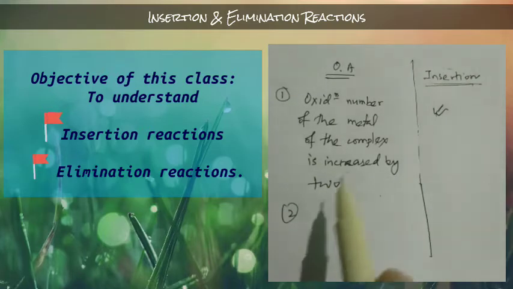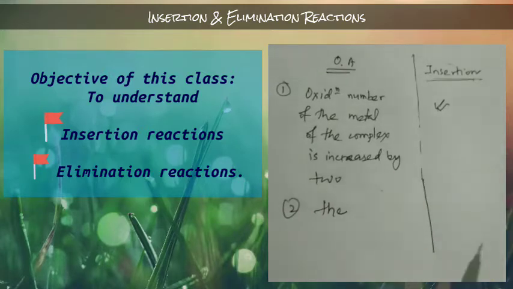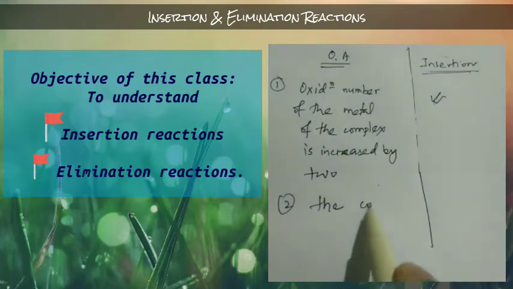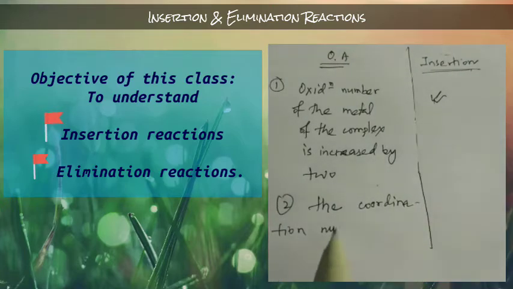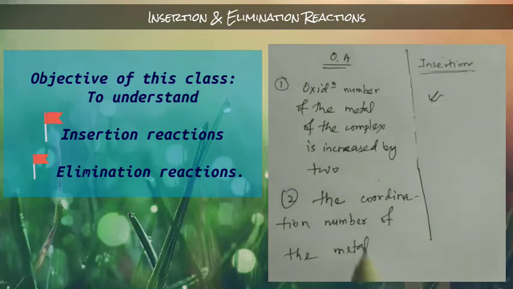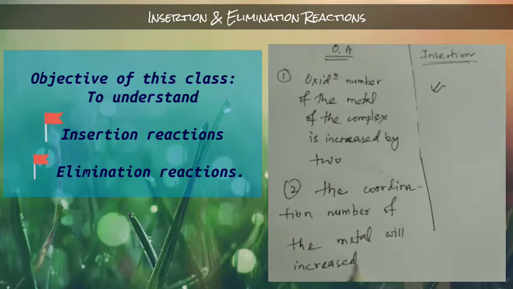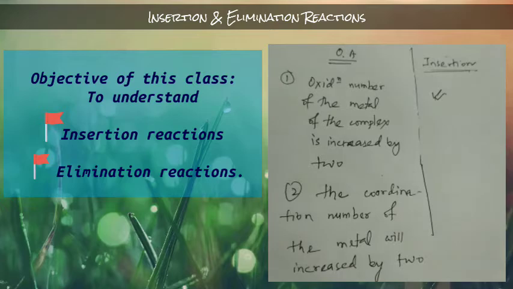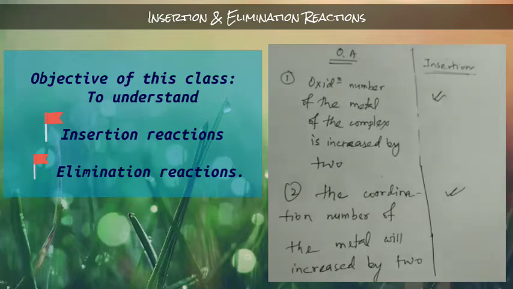So the second point is that the coordination number of the metal increases by 2. That means it forms two new bonds, so the coordination number increases by 2. But in insertion reactions, the coordination number of the metal remains the same.